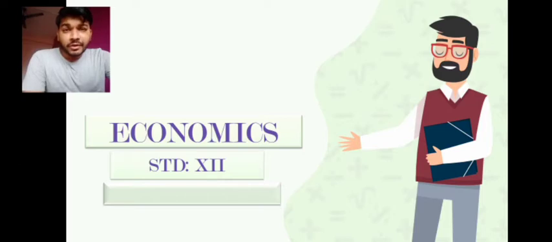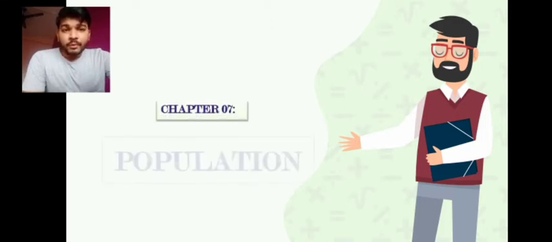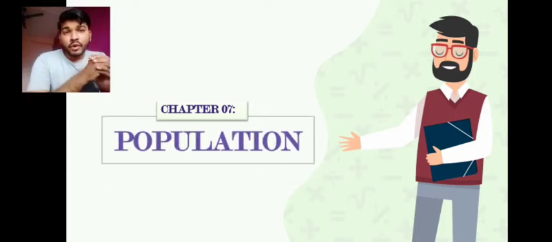We are learning economics of standard 12th and we are going to go with a new chapter today, that is our chapter 7 in economics, that is population. So we are going to know about the population, why there is an increase in the population, and this is a major factor for all types of problems in an economy.